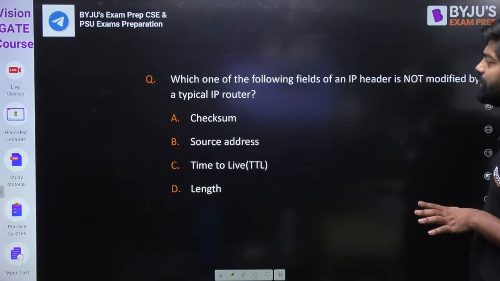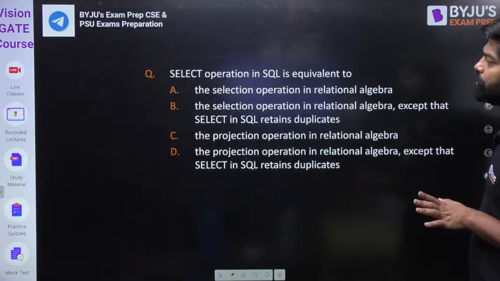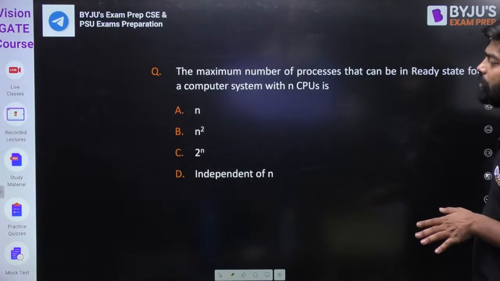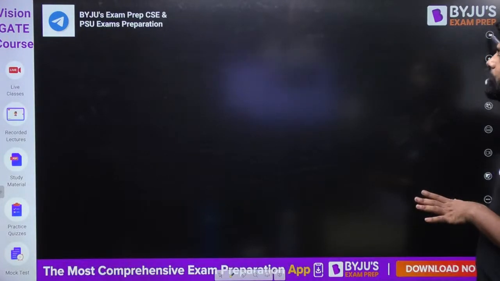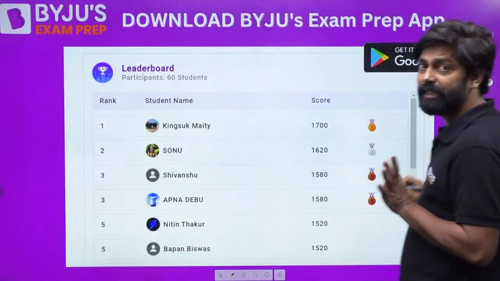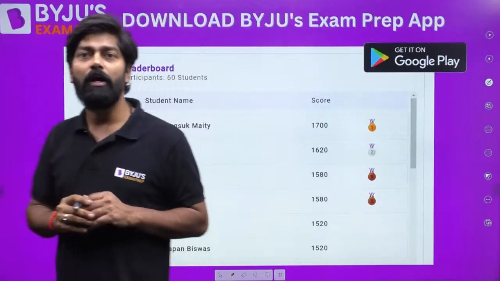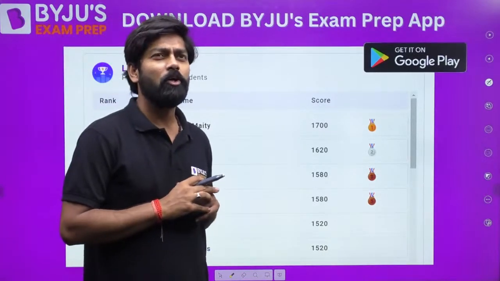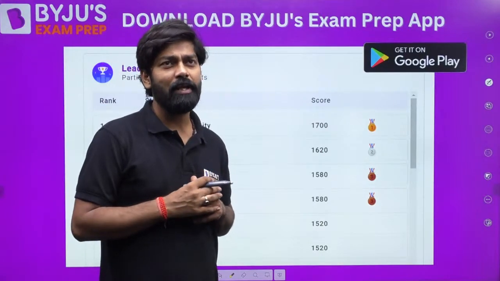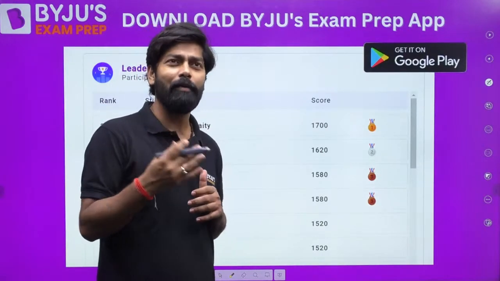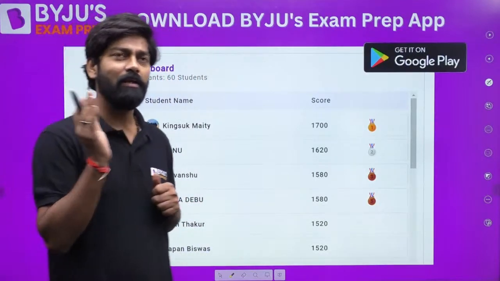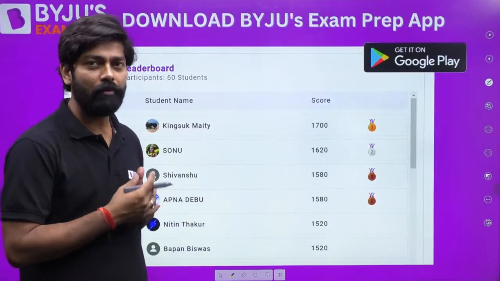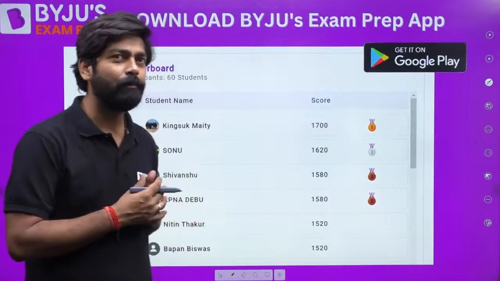As of now, I can share in the Telegram link also. Fine. So we have more questions on CN and DBMS. Fine. So we have more questions here. And from COA also we have more questions. Fine. So in next class we will see this, my dear friend, on day after tomorrow. Not tomorrow. Tomorrow is break. Tomorrow is Wednesday. So we have a class on Thursday and we have a class on Friday. So Thursday, Friday we have a regular class 9 to 10 p.m. Fine. Same time. NIELIT questions we'll solve, and more good questions we'll try to solve with the concept also. Fine. If you are lagging with some concept, I will try to give you.